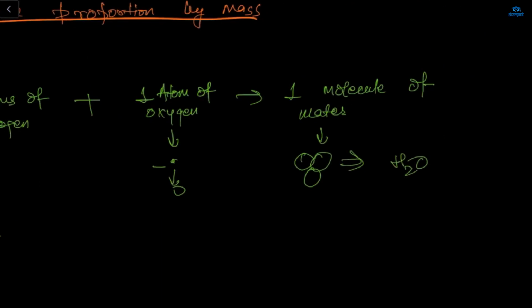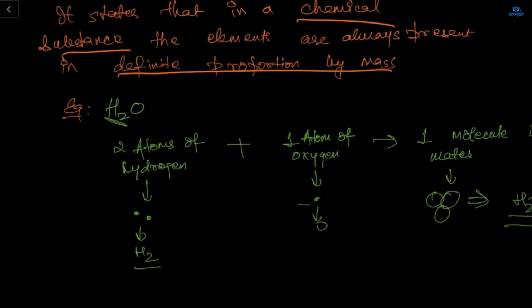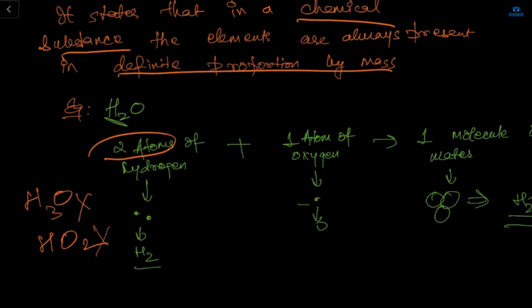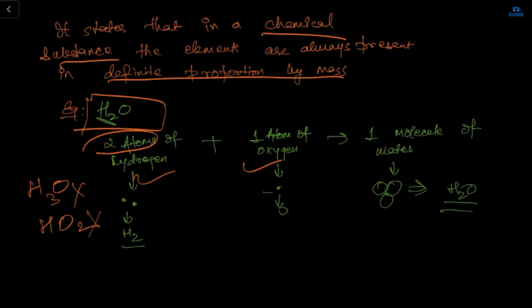Now, see, it states that in a chemical substance, the elements are always present in definite proportion by mass. So here, in the elements hydrogen and oxygen, the number of atoms is constant. It's not changing. I can't write H3O or HO2. No, this is fixed by nature. 2 atoms of hydrogen will be there, 1 atom of oxygen will be there, and then we will get 1 whole molecule of water, which is H2O.